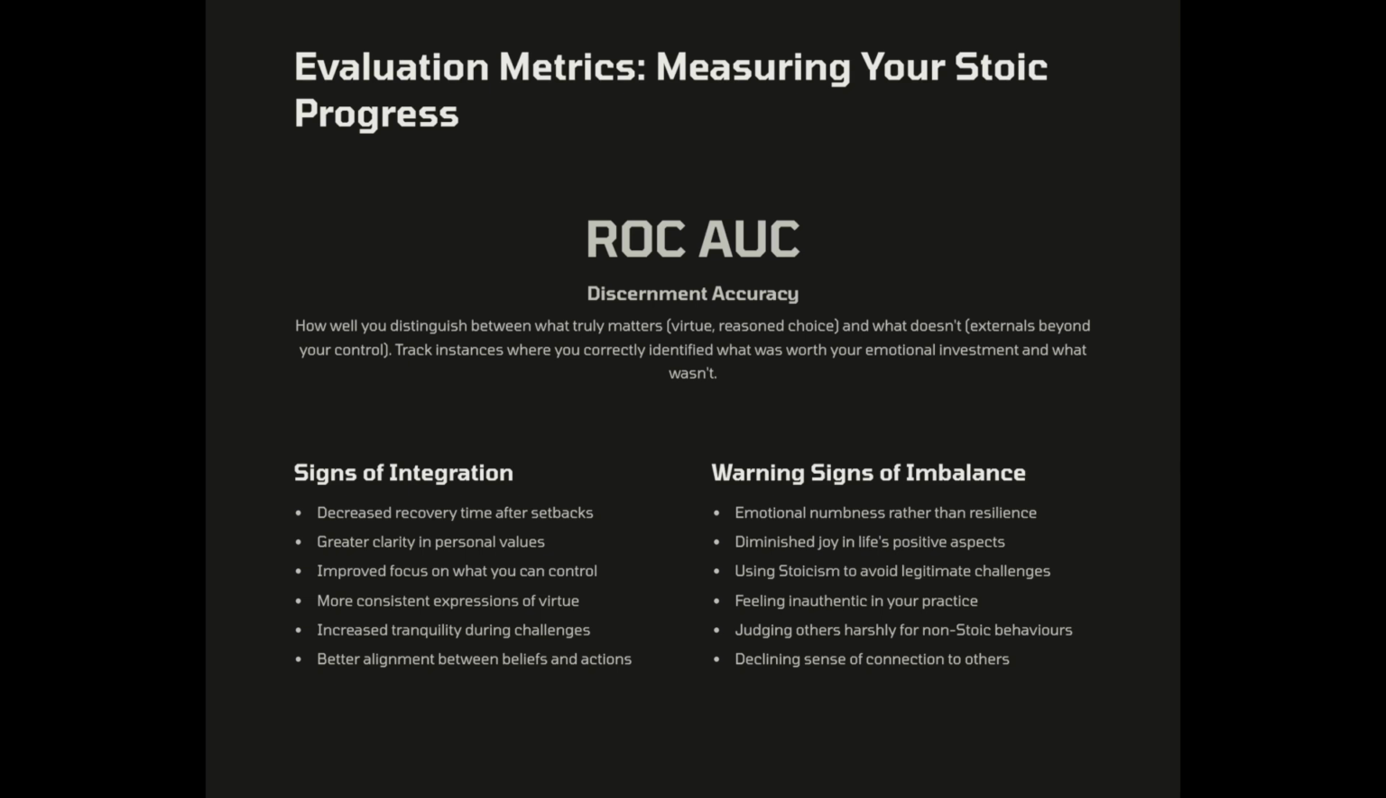6. Evaluation metrics. In binary classification, true positives are moments we correctly identify our sensitivities. False positives are overestimations of threat. The ROC AUC shows how well we distinguish between them. In Stoic terms, how well do we tell apart what truly matters from what doesn't?